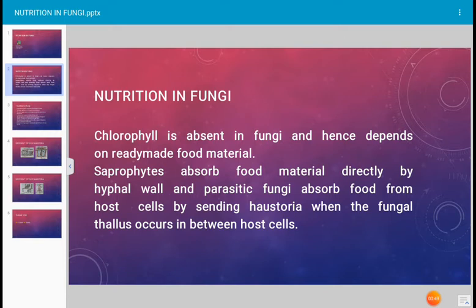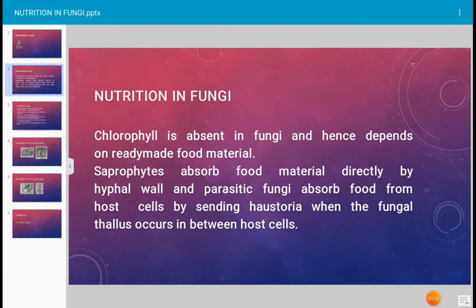The saprophytic forms of fungi absorb food material directly from the hyphal wall. The hyphae absorb food material wherever it grows. This is in case of saprophytic fungi. The parasitic fungi, when they infect, cause different types of diseases.